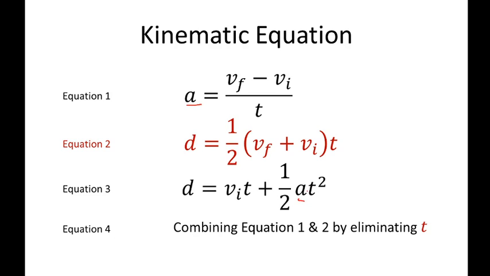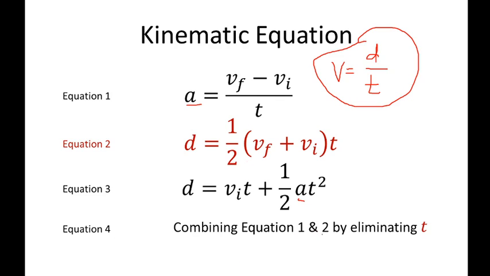If there is no acceleration, meaning velocity is constant, there is no change in velocity, then you can only use the formula v is equal to distance over time, because this formula is used for motions having constant velocity. You follow? So constant velocity. But if motions involve objects that are accelerating, meaning velocities are changing, increasing or decreasing, you need to use the kinematic equations. Okay, moving on with equation 4.